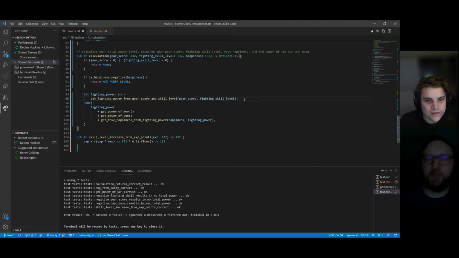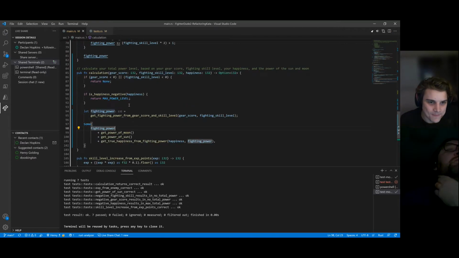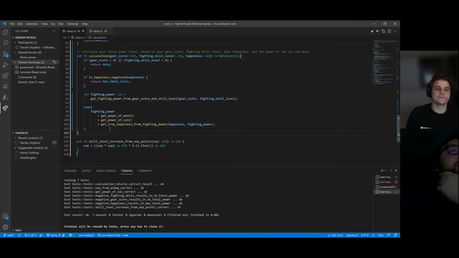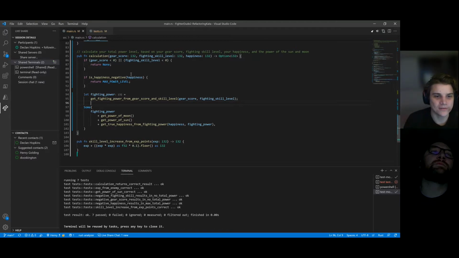And then what do we think now? I think we should rename calculation now. Right, I was thinking the same thing. It's time to take a stab at it. We can see more of what's going on here now. So this is basically saying if you have no gear and you have no skill, you have no power level, apparently total power level.